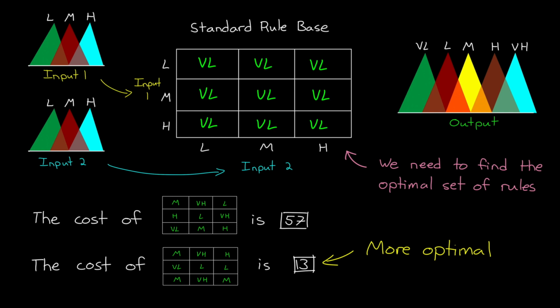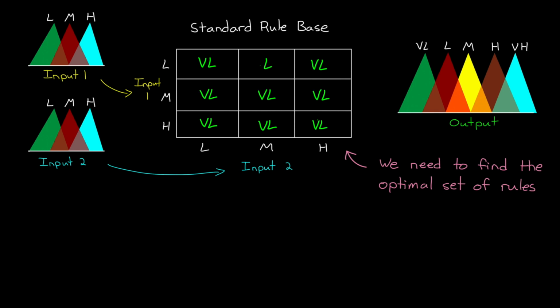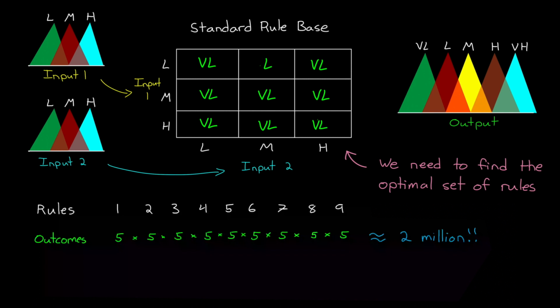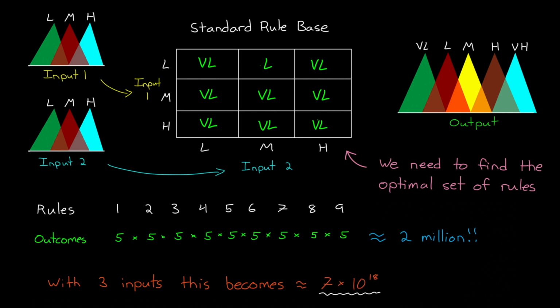So with that in mind, why don't we just loop through every possible combination and find the global optimal parameter set? Well, let's do some math. There are 9 rules, and each could have one of 5 possible outcomes. Therefore, the number of possible permutations is 5 raised to the power of 9, or about 2 million. And that's a lot of iterations. It is possible to run that many, but keep in mind that this is a very simple example, and just adding a third input jumps this number up to about 7 times 10 to the 18. So in most cases, brute force isn't going to cut it, and this is where optimization algorithms come into play.